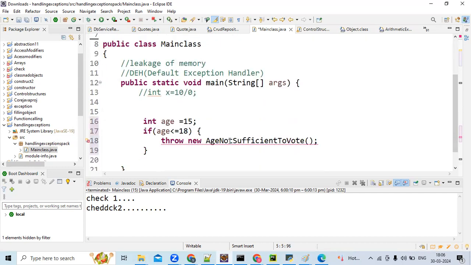Now, is this checked or unchecked, Sumant? This line will act like a checked or unchecked? It is checked. That's why it is giving a compilation error. Yeah, that is correct. That's why it's giving a compilation error.